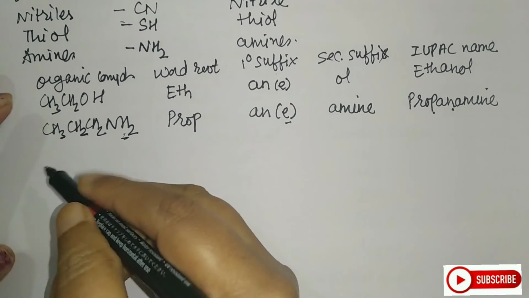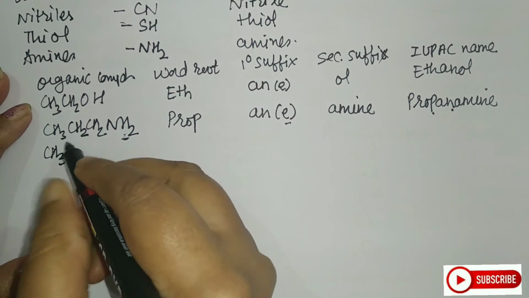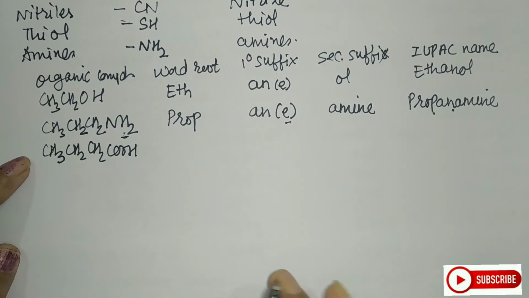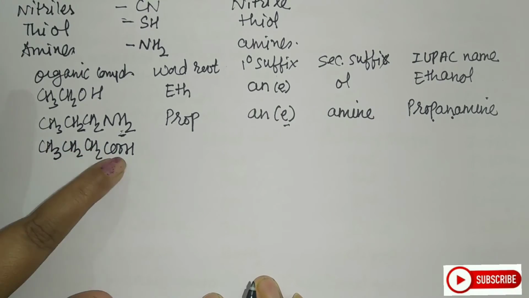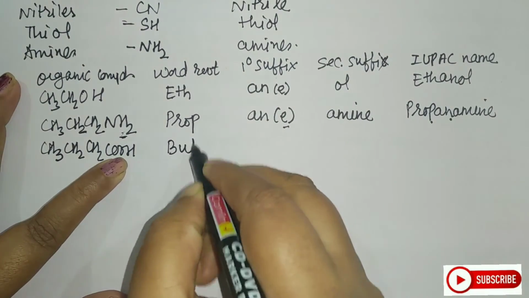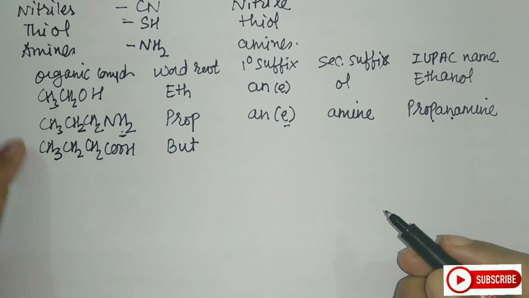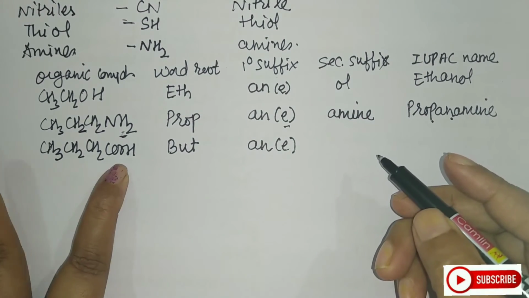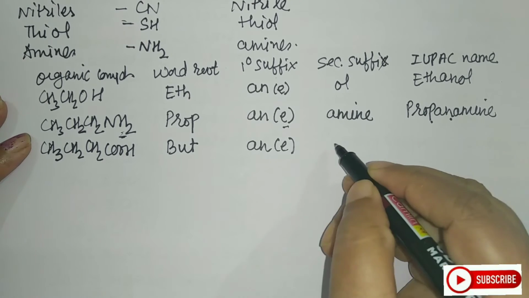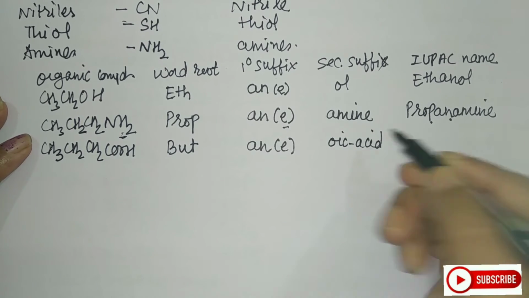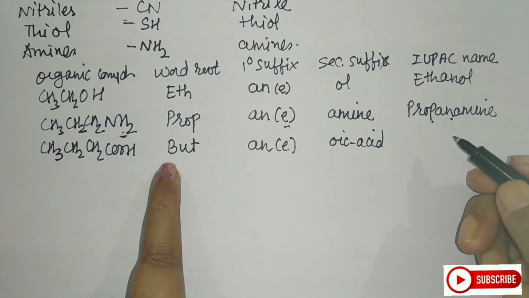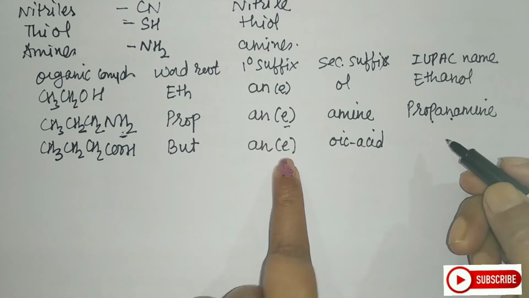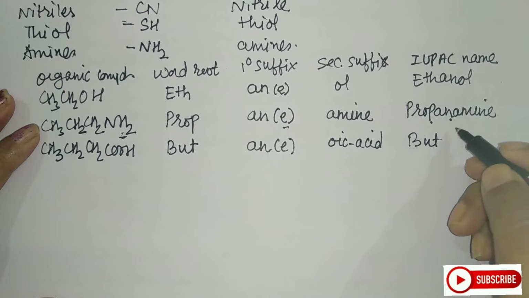Let us try the next few examples. This is CH3, CH2, CH2, COOH. Now if I count the number of carbon atoms, 1, 2, 3, 4. So this is but. There is no double or triple bond, so the primary suffix will again remain the same. Next, the functional group is carboxylic acid, so the secondary suffix will be oic acid. What will be the name now, student? It will be butan. Again there is a vowel, so I have to drop this e. So it will be butanoic acid.